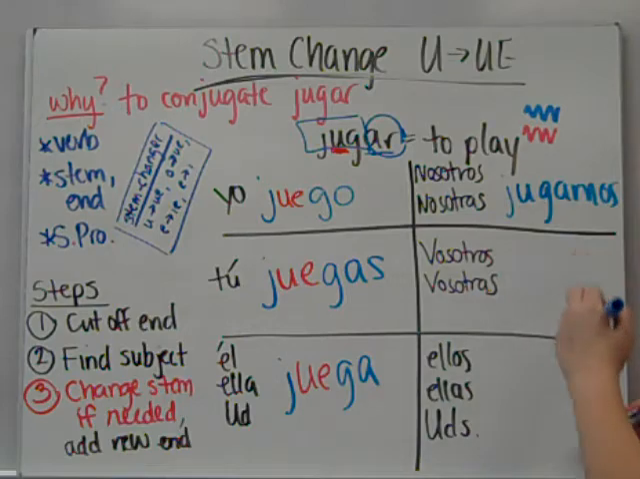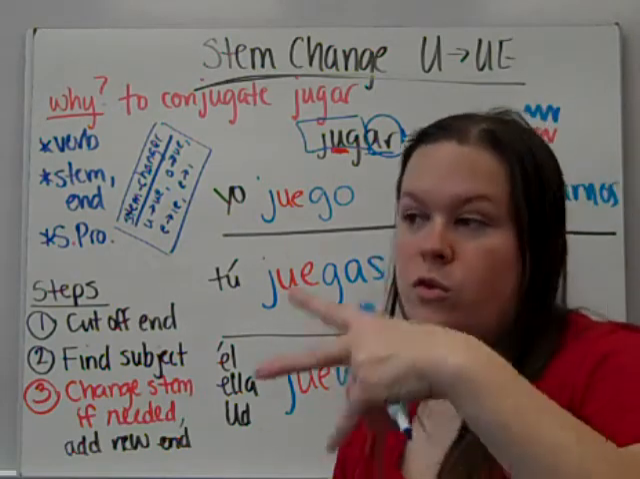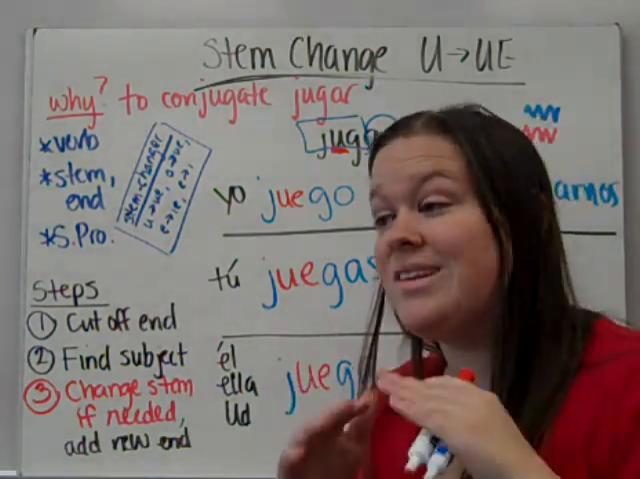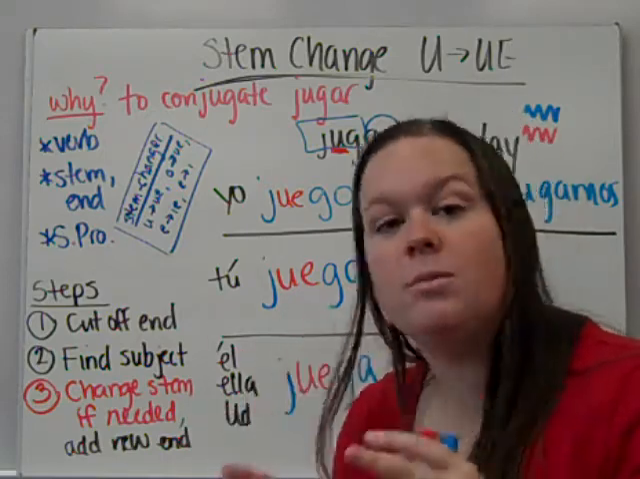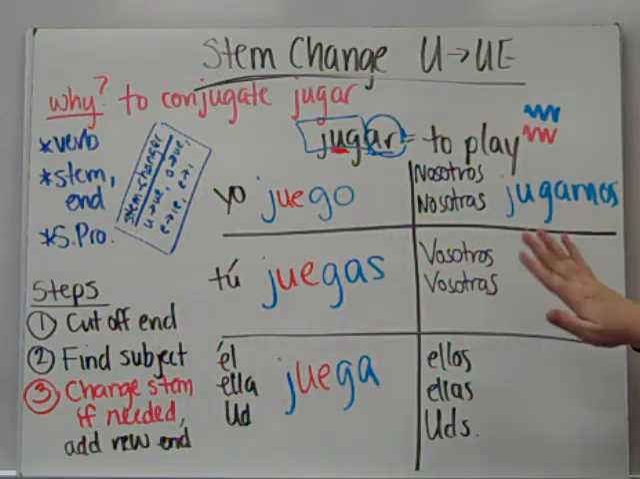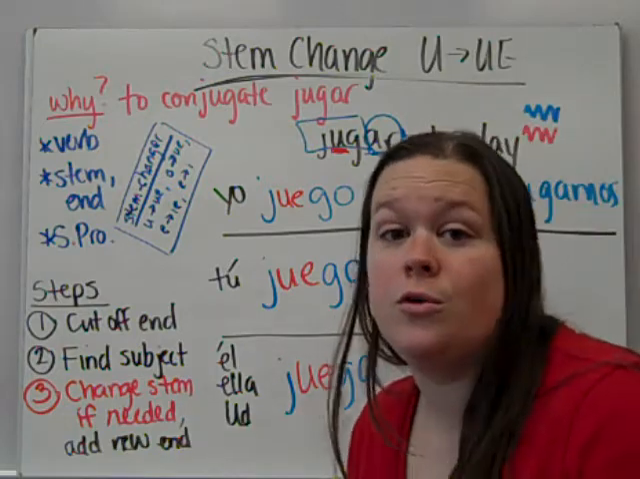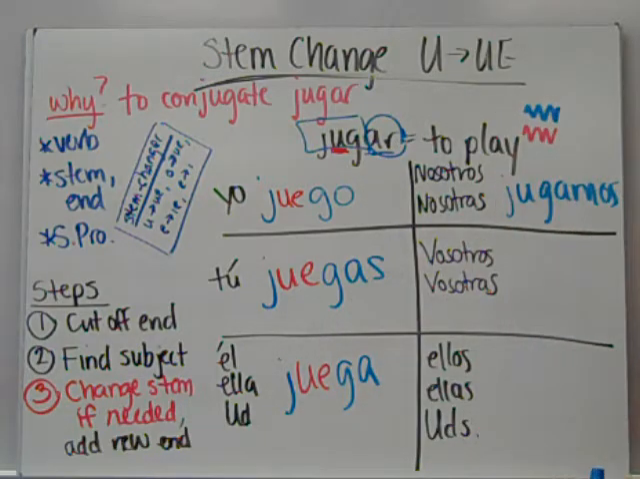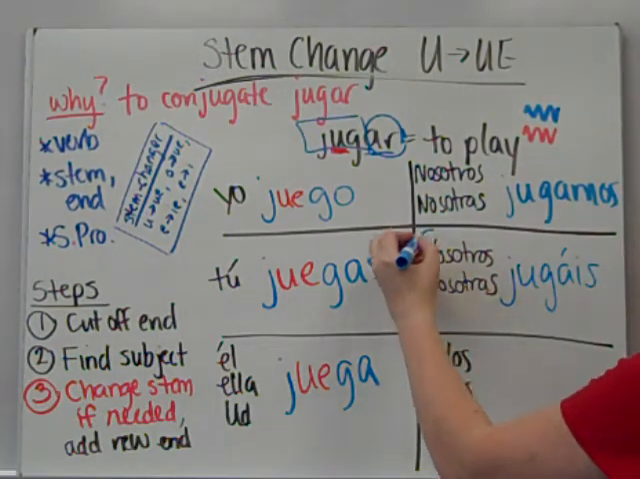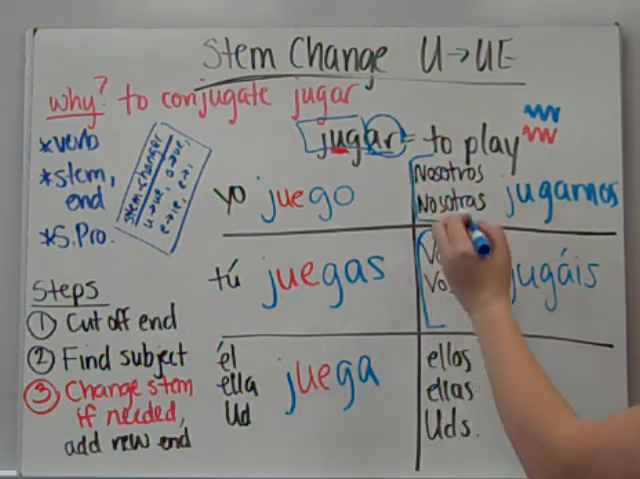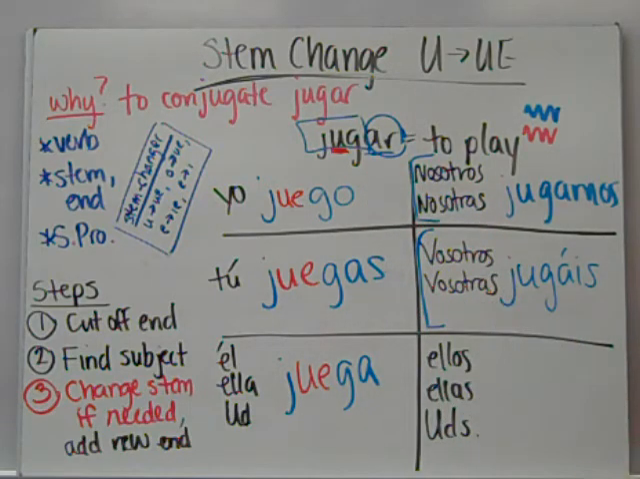jugamos. Now, in the nosotros form, nosotros and nosotras, the stem does not change. You treat it like a regular verb, give it the regular ending, and keep its original stem. So it's not juegamos, it's jugamos. Same thing for vosotros. Instead of juegáis, it's going to be jugáis. So if you have a subject pronoun nosotros, nosotras, vosotros, or vosotras, it will be just like a regular verb. There's no stem change.